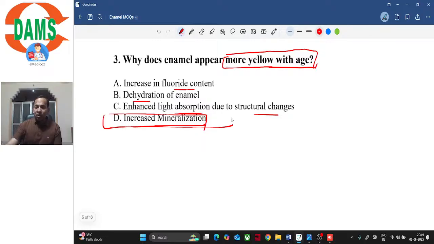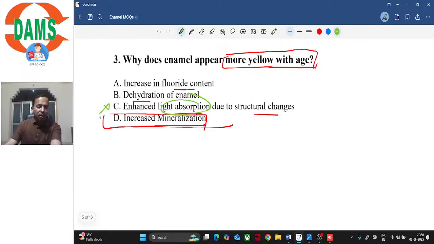अनदर हिंट इन ऑप्शन सी इज द वर्ड absorption. Now when we are talking about translucency, the light needs to be reflected back, not absorbed. If light is absorbed, it makes the tissue appear opaque, not translucent, right? तो हमें वैसे भी ऑप्शन सी को रूल आउट कर देना है, क्योंकि ये गलत है. एब्जॉर्ब नहीं होती है लाइट, रिफ्लेक्ट हो जाती है, राइट?